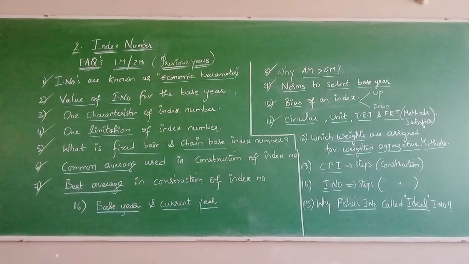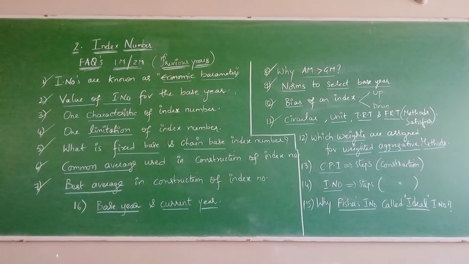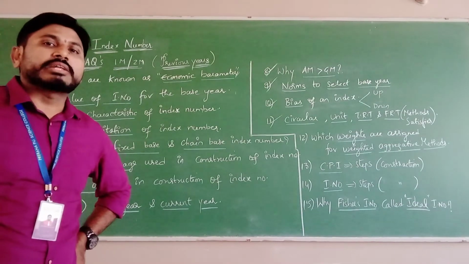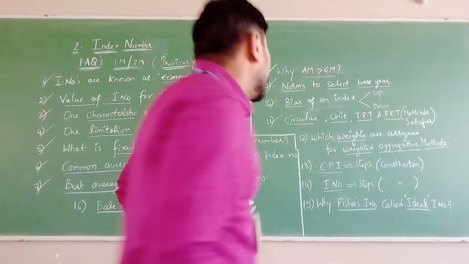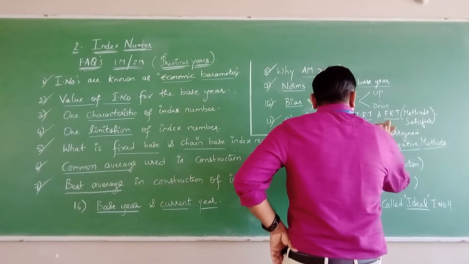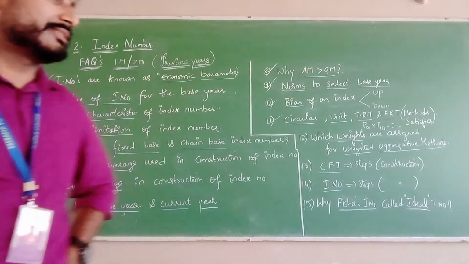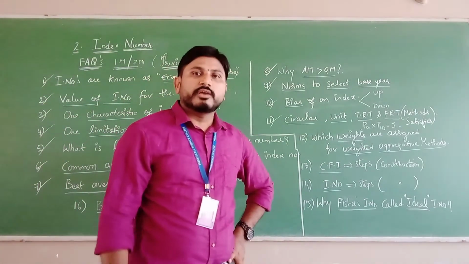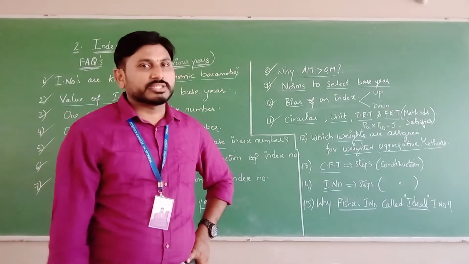Look there, question number 11. Adequacy of tests. One is circular test, unit test, time reversal test, factor reversal test. Time reversal test means, you know that, the reciprocal of the time period, base to current, current to base. What is the condition for the TRT? P01 into P10 must be equal to 1, the time reversal test. Time reversal test is satisfied by Marshall-Edgeworth as well as Fisher's index numbers.